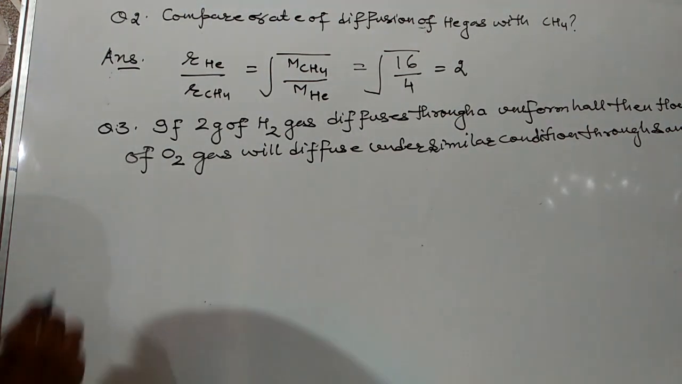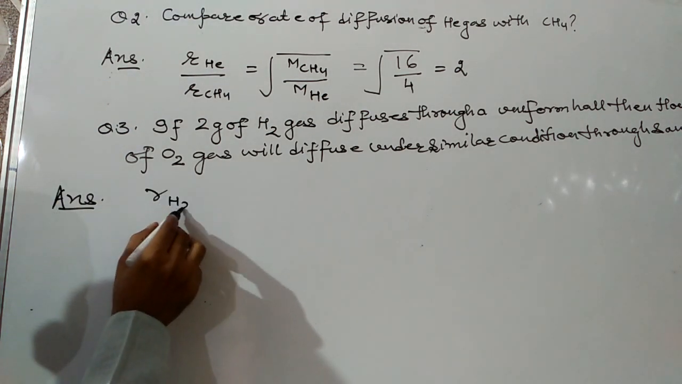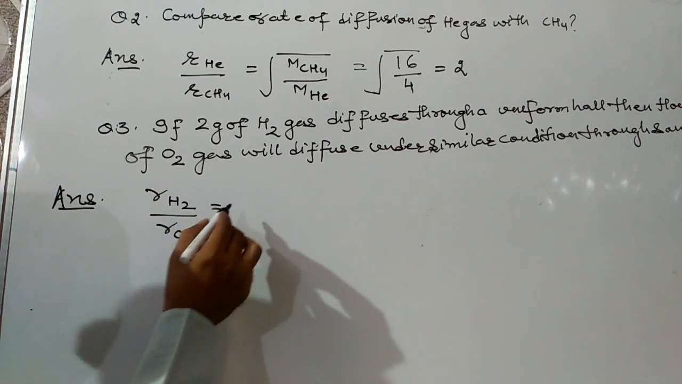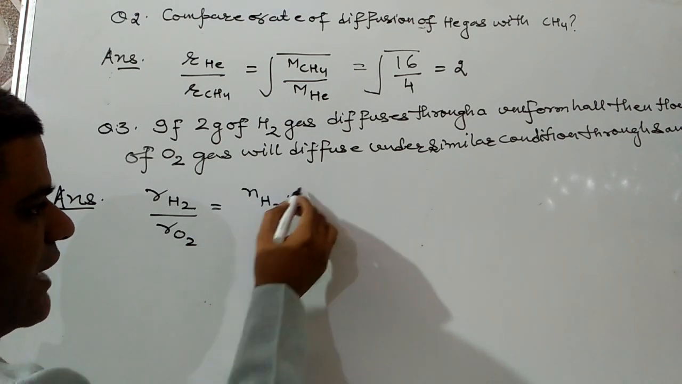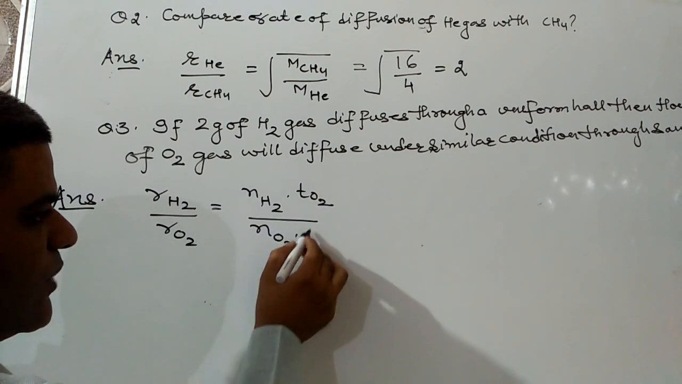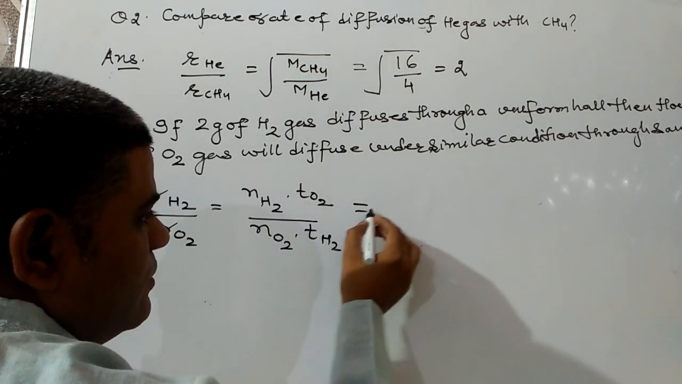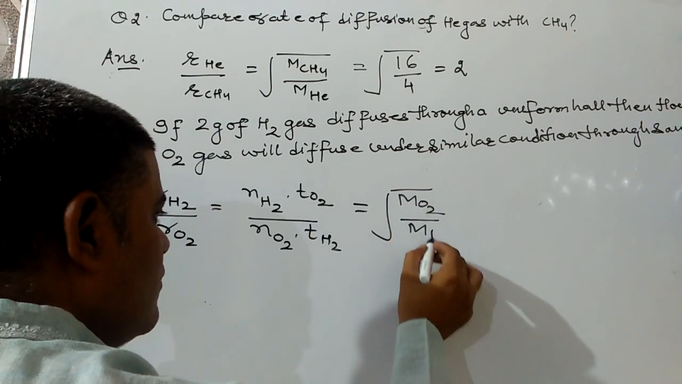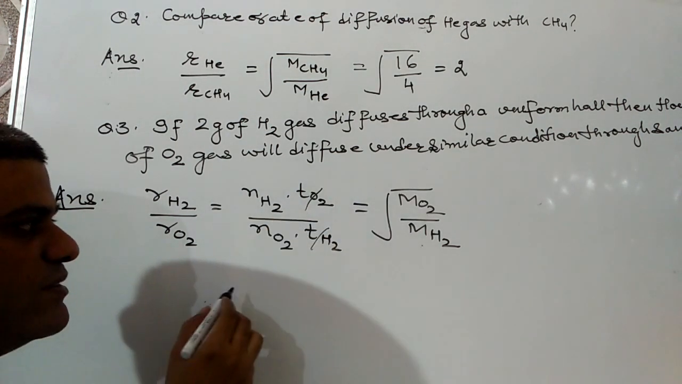So here the formula applied will be rate of diffusion of hydrogen upon rate of diffusion of oxygen, that should be equal to number of moles of hydrogen into time for oxygen upon number of moles of oxygen into time for hydrogen, and that should be equal to square root of molecular mass of oxygen upon molecular mass of hydrogen. As conditions are same, so time will be same for both.